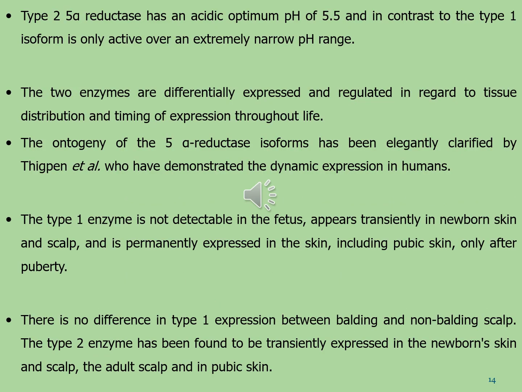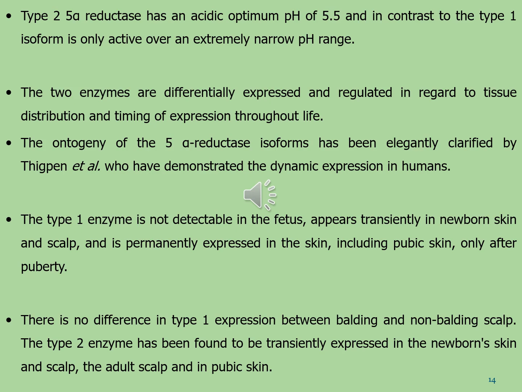The type 2 5-alpha reductase has an acidic optimum pH of 5.5 and, in contrast to the type 1 isoform, is only active over an extremely narrow pH range. The two enzymes are differentially expressed and regulated in regard to tissue distribution and timing of expression throughout life. The ontogeny of the 5-alpha reductase isoforms has been elegantly clarified by the author Thigpen et al., who have demonstrated the dynamic expression in humans.